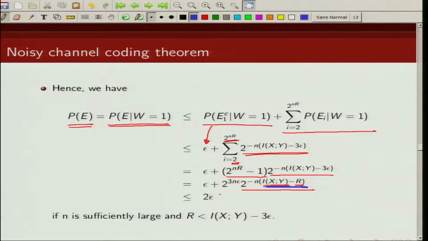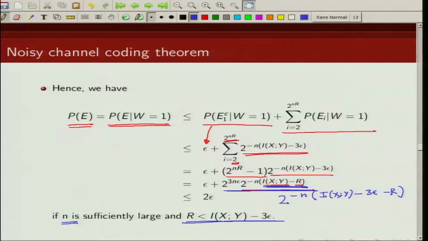So if n is sufficiently large and our rate is less than this, you can combine it as 2 raised to the power minus n (mutual information minus 3 epsilon minus R).